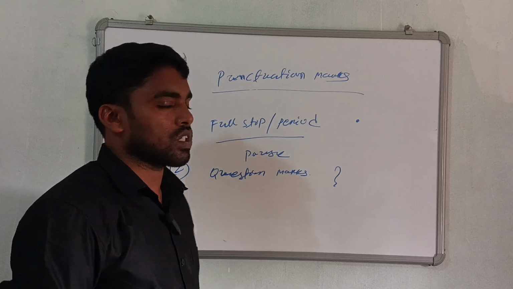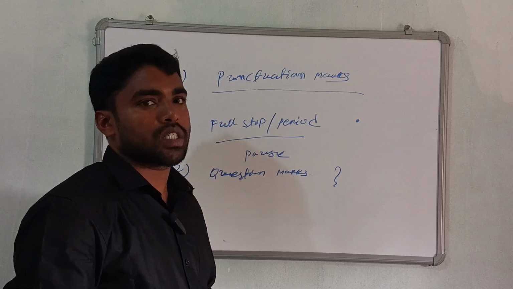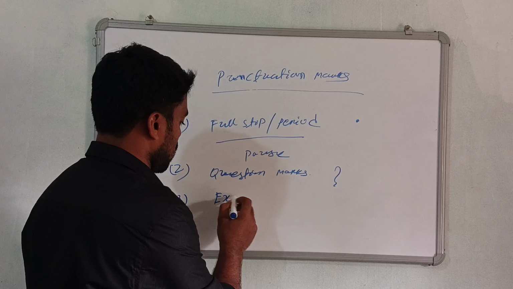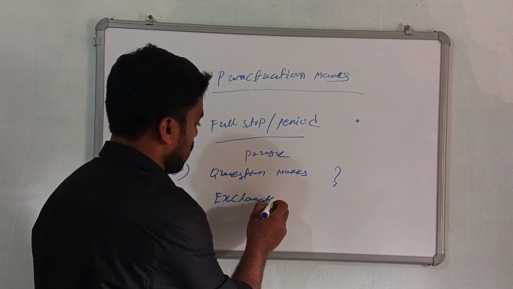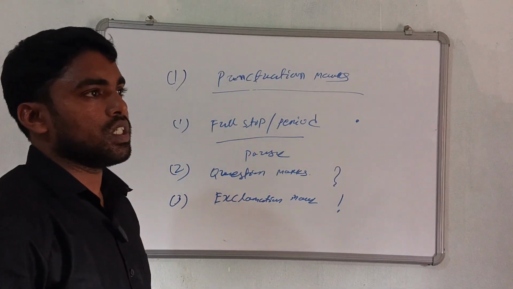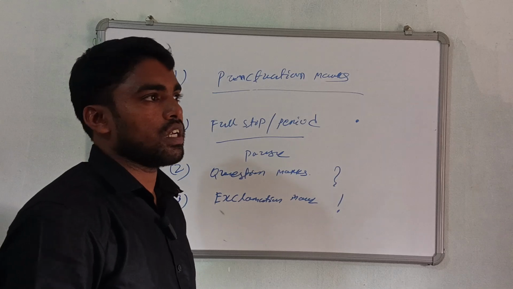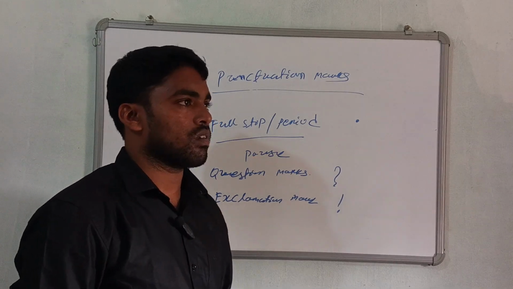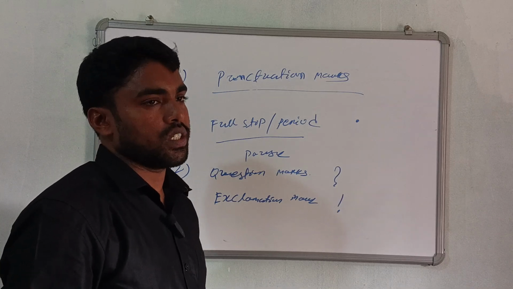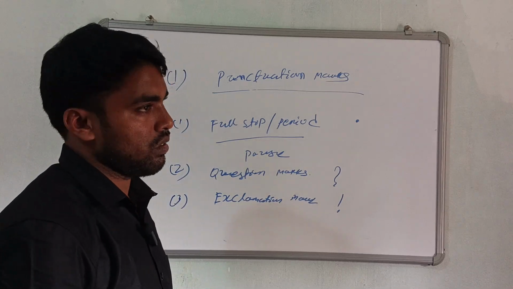Then the exclamation mark is used for sudden expression or feelings. Suppose: how tall the building is! Or: Oh God! These are exclamation marks.